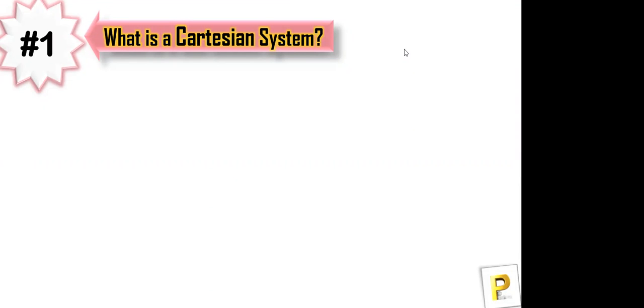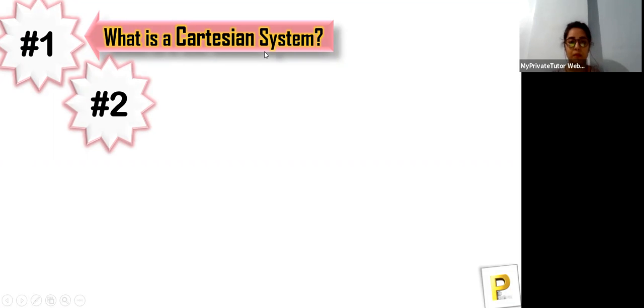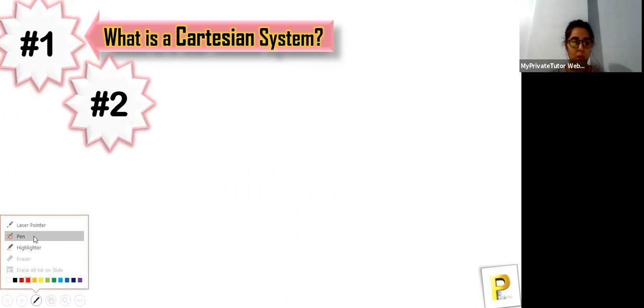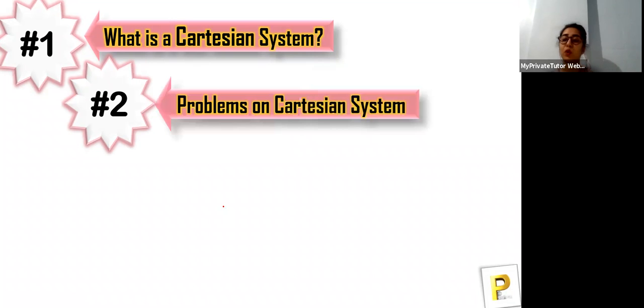The next part we have is hashtag two, that is problems on Cartesian system. If you understand what is Cartesian system and you're clear with that part, then we'll move towards the questions and problems on it. Because of course, if you study anything, it is necessary that you check yourself that you have understood or you're able to solve it or not.